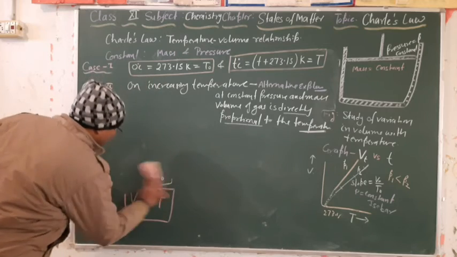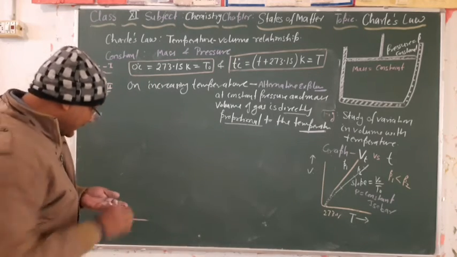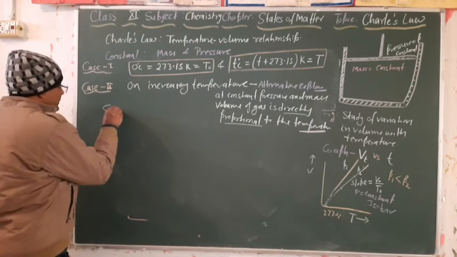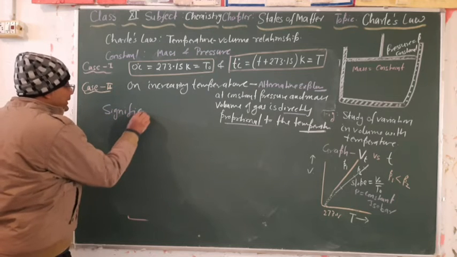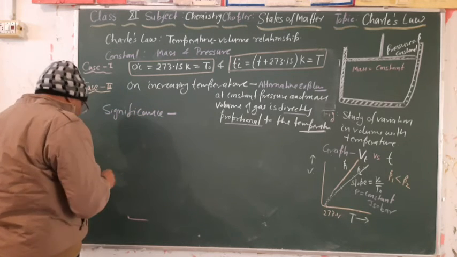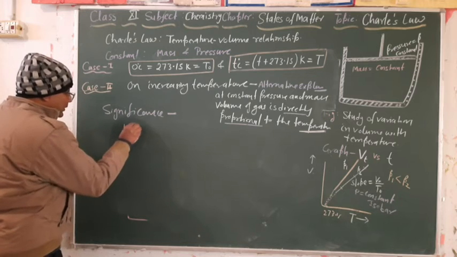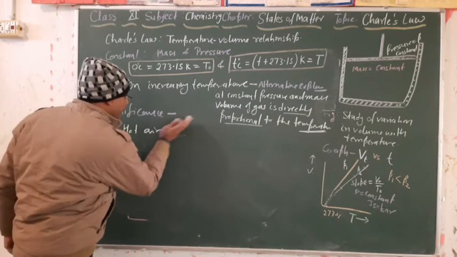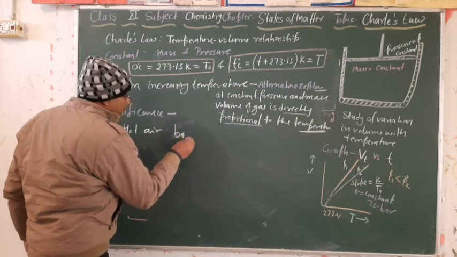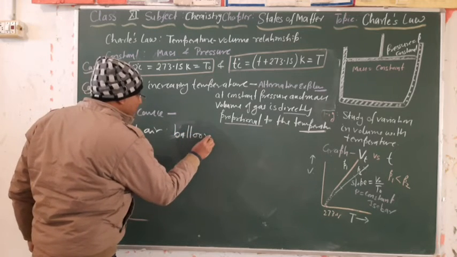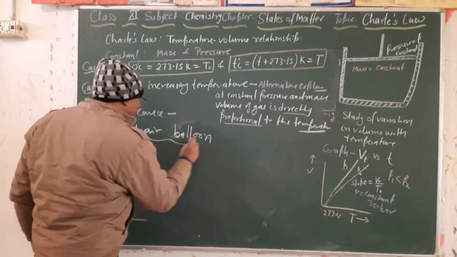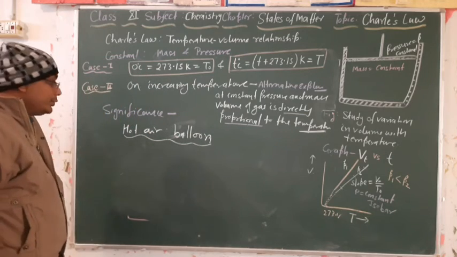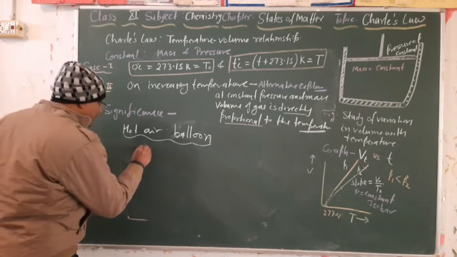At last, one point we have, that is the significance of this law. From this conclusion we understood that if the temperature increases, the volume increases. The significance is the hot air balloon. This hot air balloon is an instrument that we use in meteorological observation.